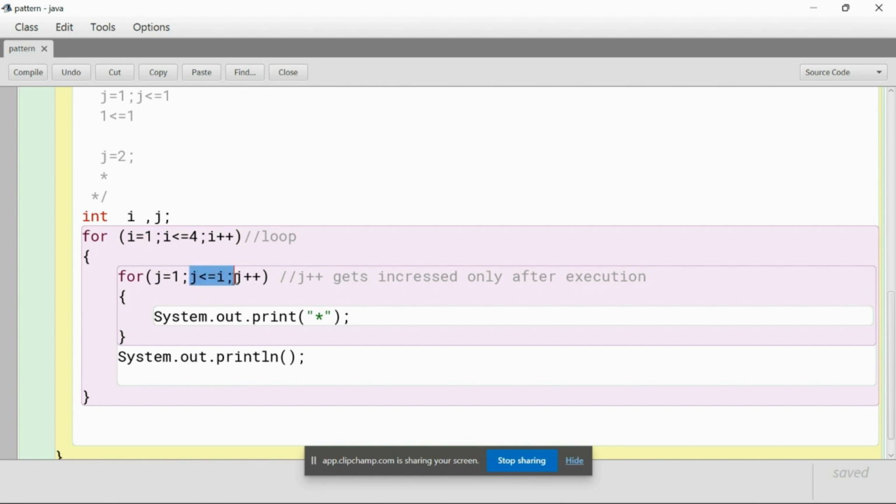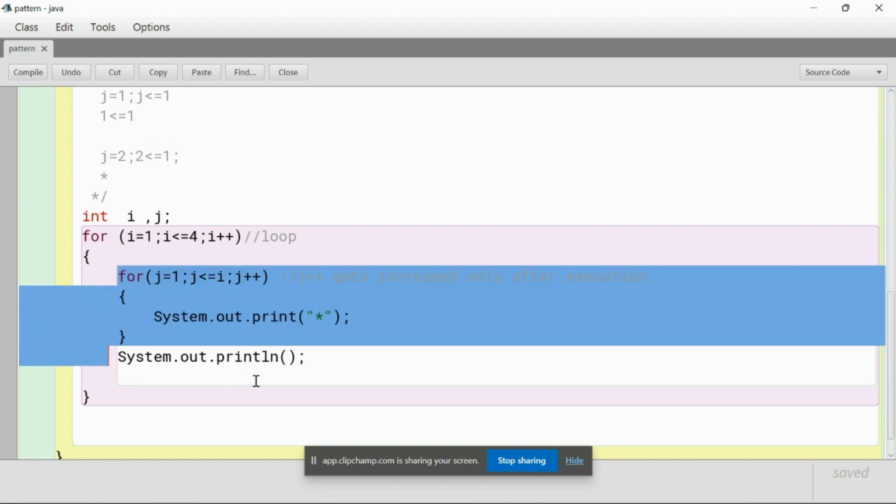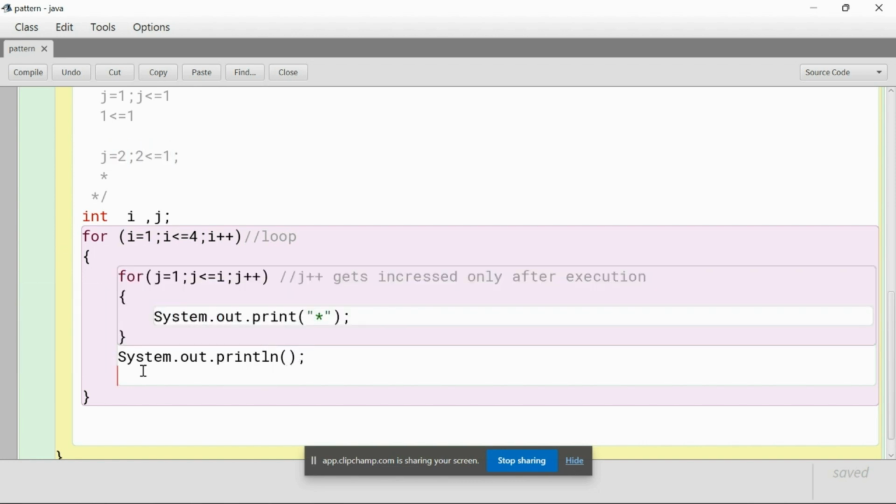So where did I stop? The statement will be like 2 less than or equal to 1. So the statement will be wrong. As the statement is wrong, it will stop the execution. The statement becomes false, so it will stop the execution and automatically come to this line.